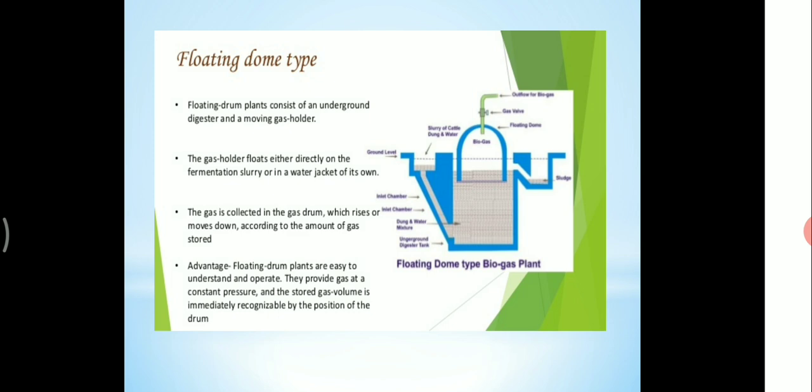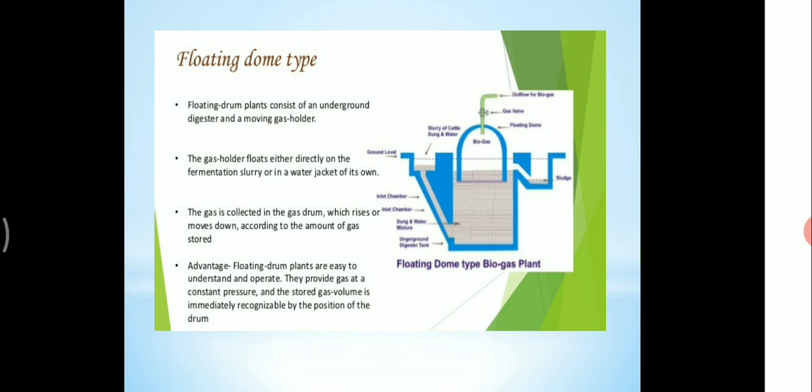The floating dome plant consists of an underground digester and a moving gas holder. The gas holder floats either directly on the fermentation slurry or in a water jacket of its own. The gas is collected in the gas drum, which rises or moves down according to the amount of gas stored.